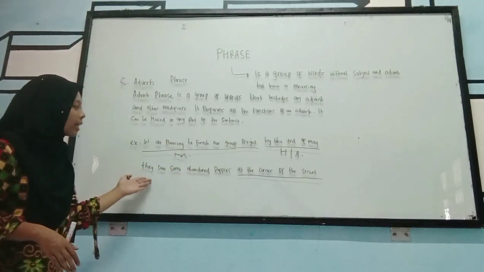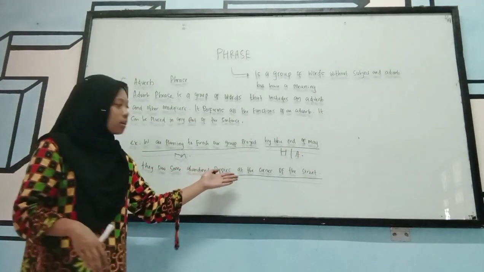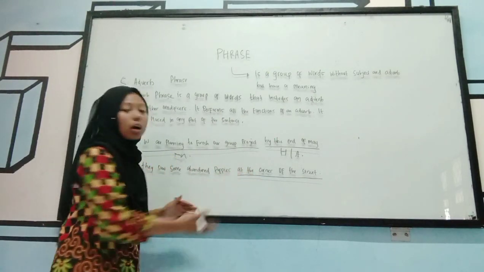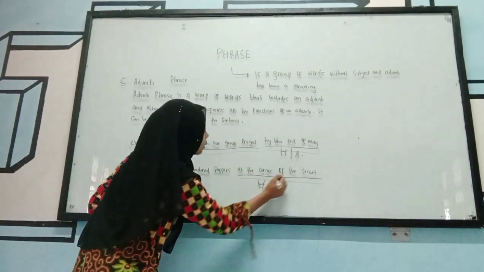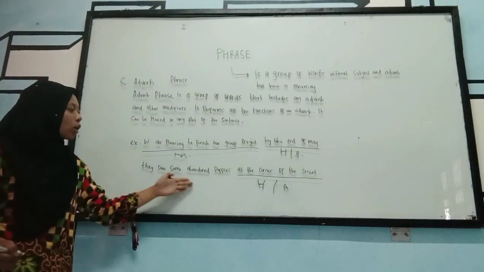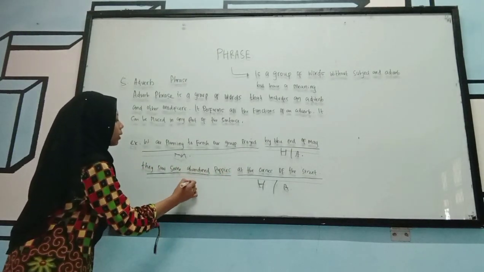And then: They saw some abandoned puppies at the corner of the street. At the corner of the street is the adverb, and they saw some abandoned puppies is the modifier.